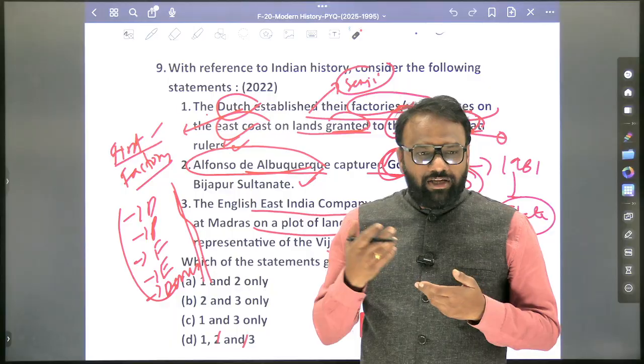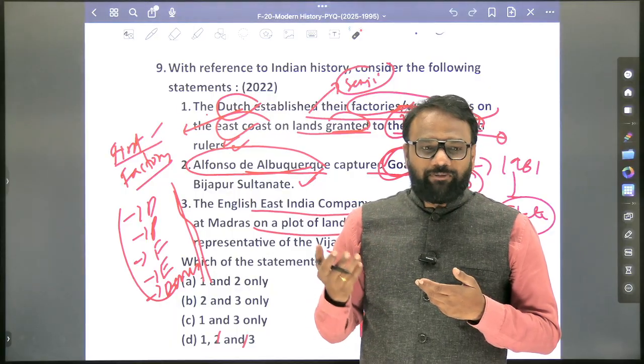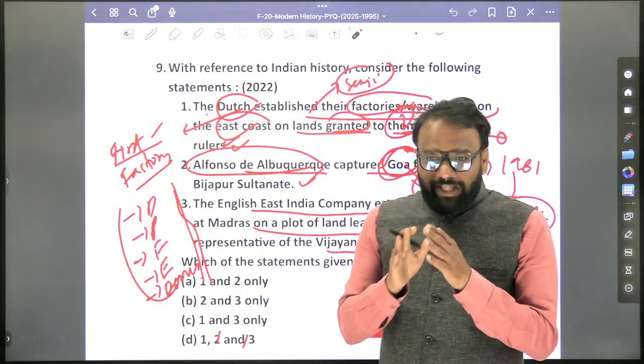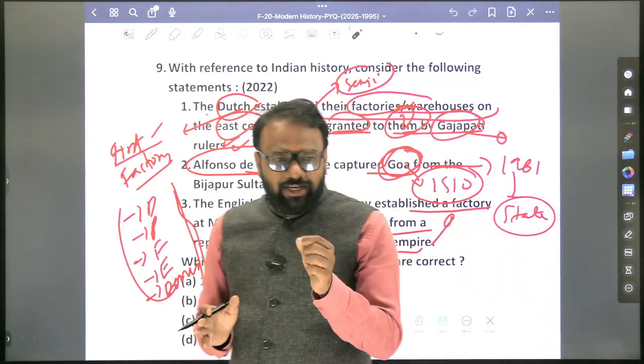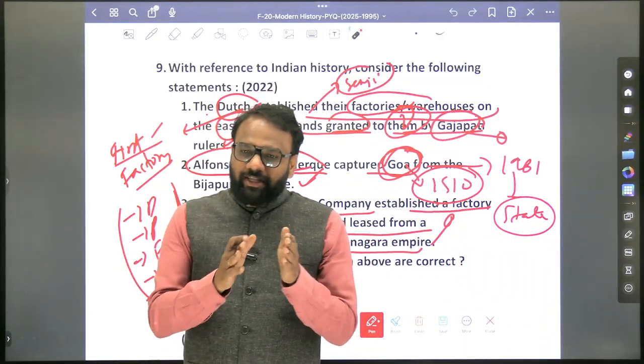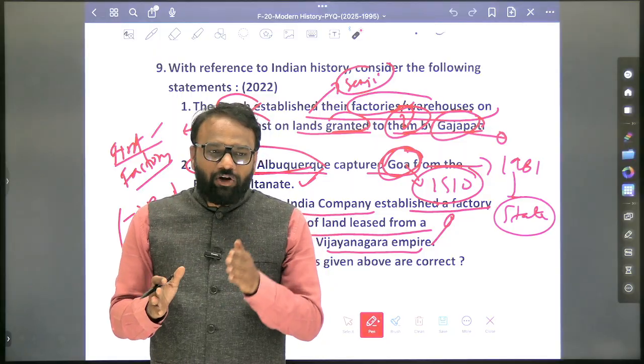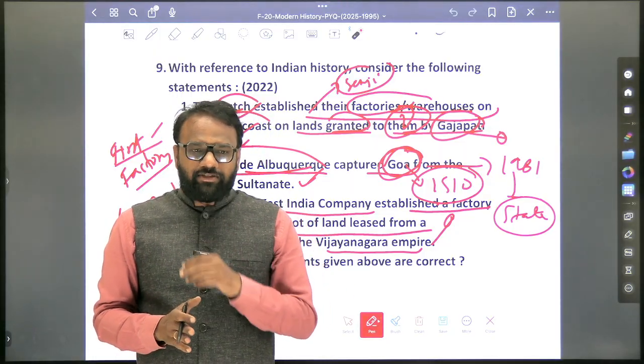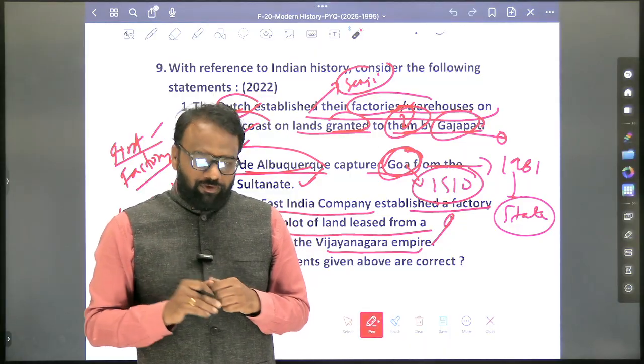See, the thought process in a different direction. That is what it expects, because everyone has the content, but UPSC thinks in a different direction. Whether for the entire duration Goa was under the control of Portuguese, or at some point of time Goa was under the control of some other Europeans like French or English or Dutch or Danes. This is what we'll focus on.